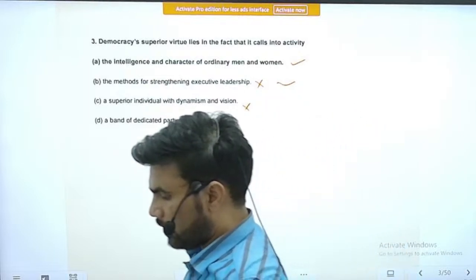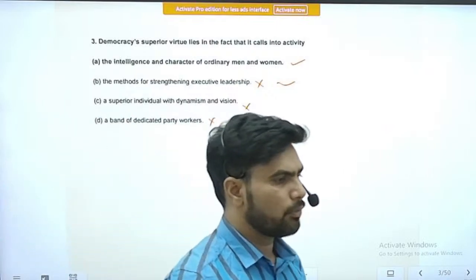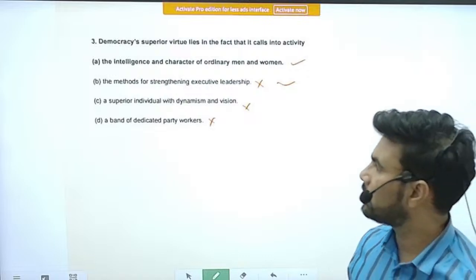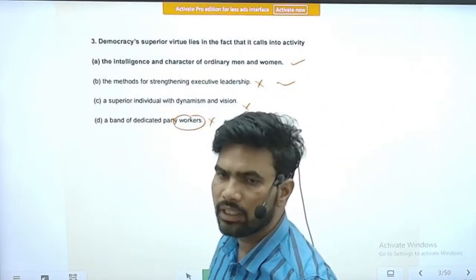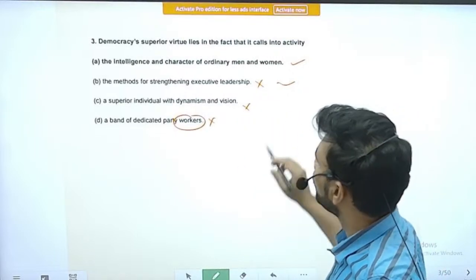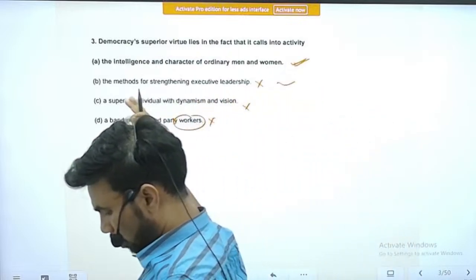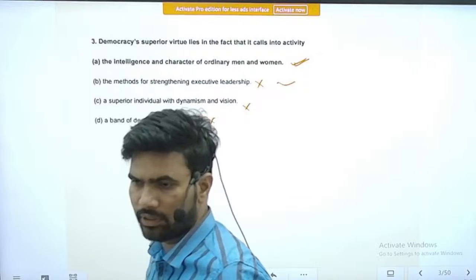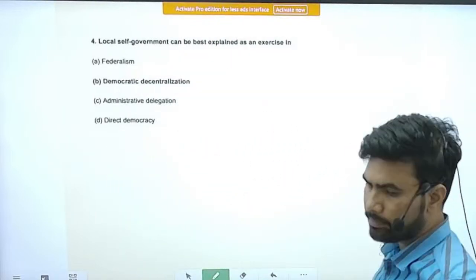Yes, the political parties are part and parcel of the democratic system, but it is not only about the party workers. It is about each and every citizen or person of that country. So of all the statements, option A, the first statement, goes well with the question. So the correct option is option A.